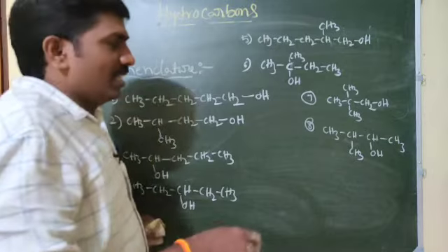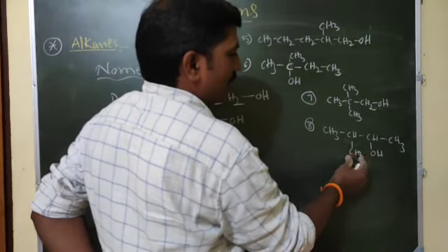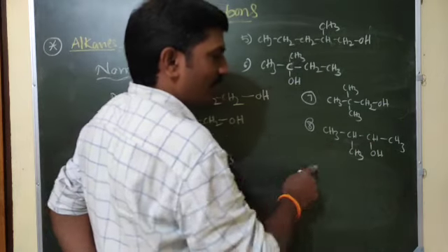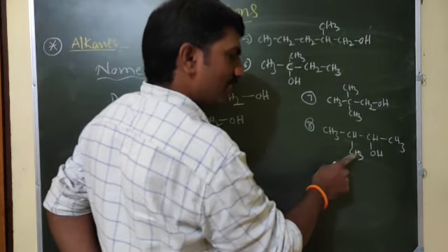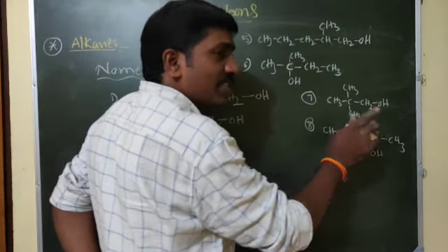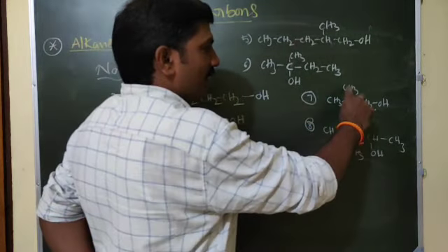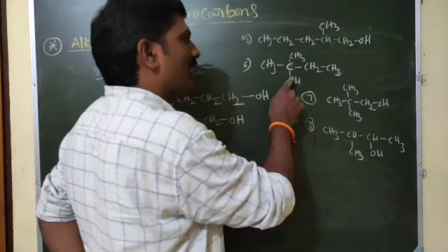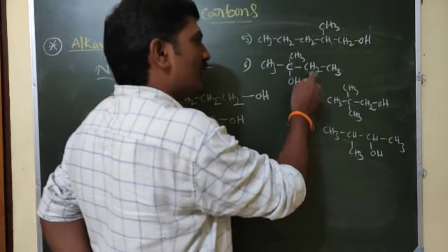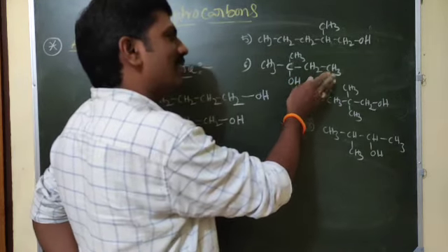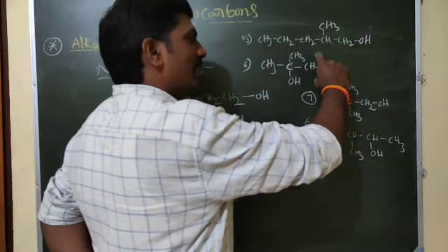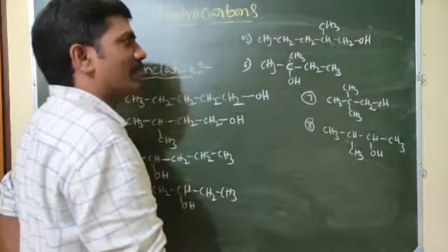If we write OH on this side, one more will come? No, the name will also be the same. CH3 will come here, OH will come here, the same name will come. This CH2 we can write on this side, the name is the same. This CH3 here, OH also here, the name is again the same, because this is the second carbon and this is also the second carbon. This 2 we can write here, the same name will come.